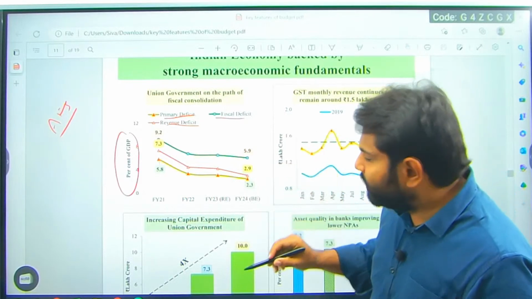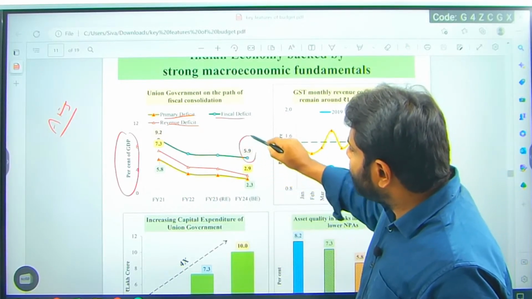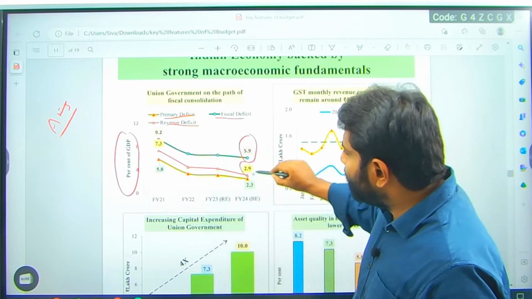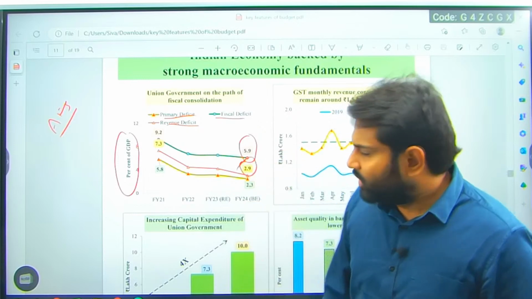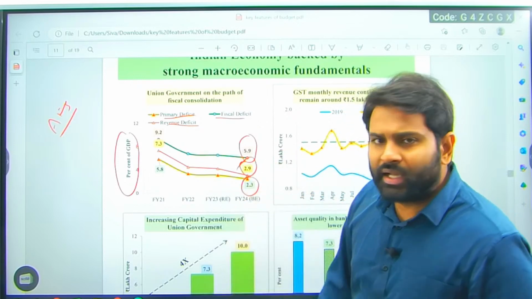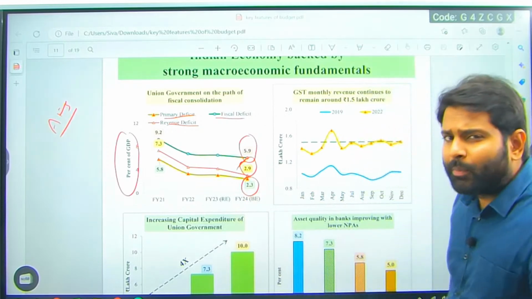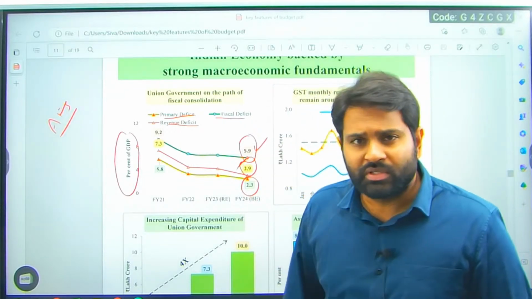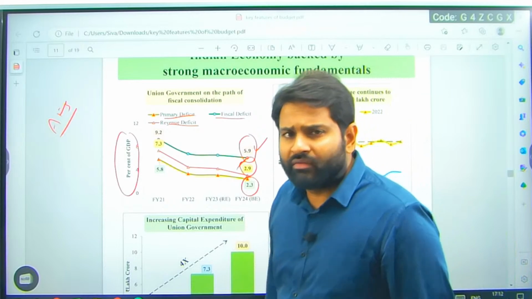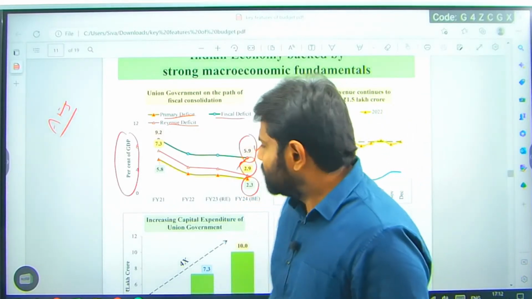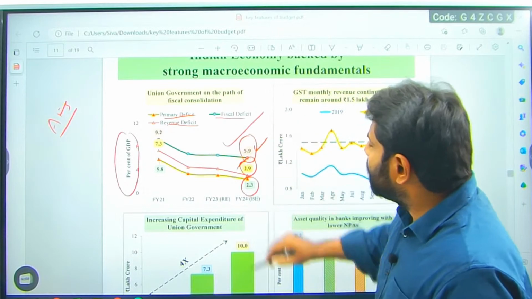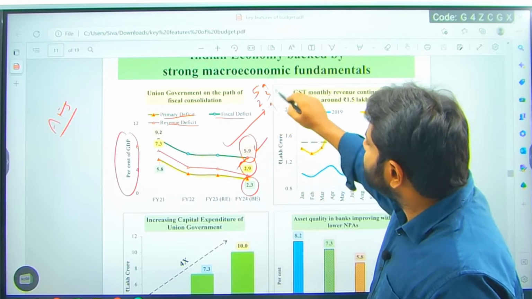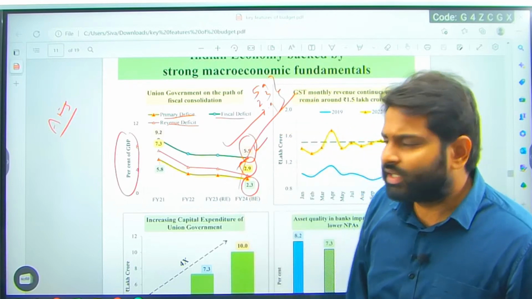So I want you to remember the fiscal deficit 5.9% is the estimated target, and similarly 2.9% as revenue deficit and 2.3 as its primary deficit. When we speak about primary deficit, these are the interests on borrowings. Fiscal deficit is the total borrowings which is required, and revenue deficit is the difference of revenue expenditure and revenue receipts. This is what we spoke about, that these three numbers 5.9, 2.3, 2.9 are to be remembered and reproduced in the examination.